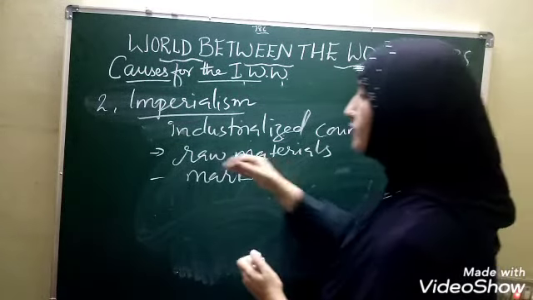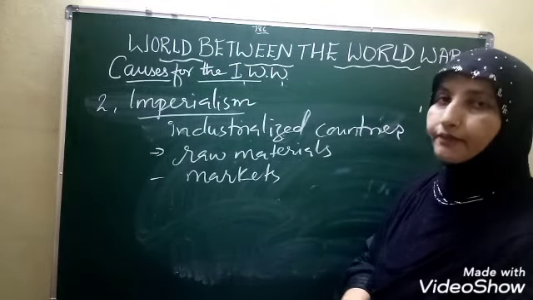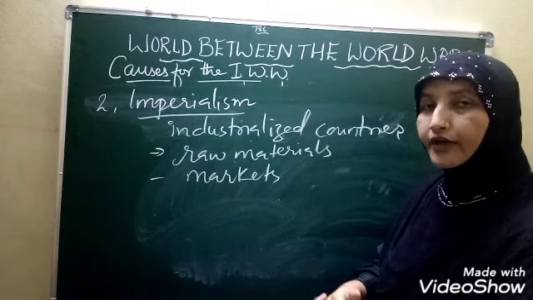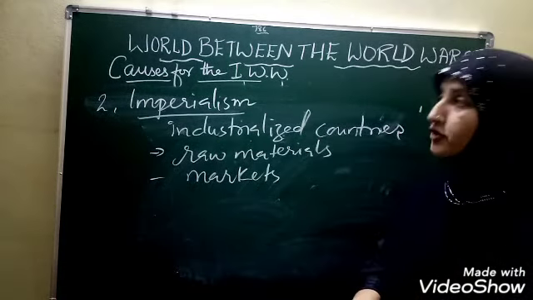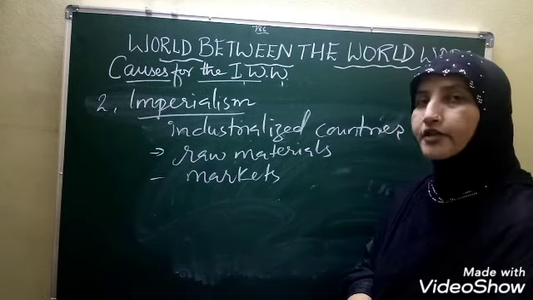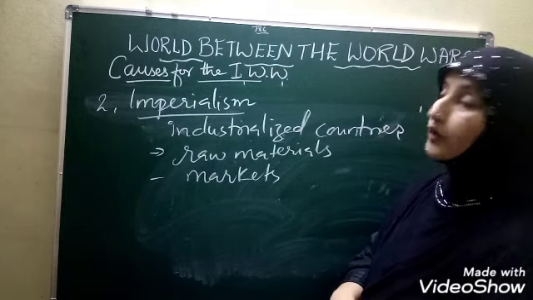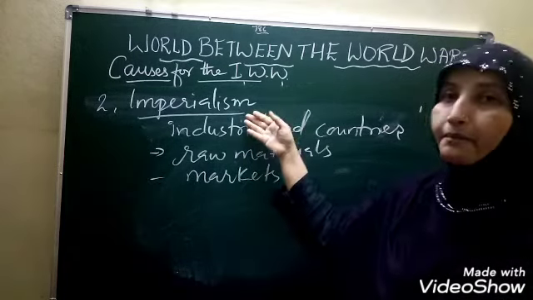To search for raw materials and markets, children, the people of the developed countries started moving from one country to another, from one continent to another. And when they moved, they found that the other countries were very weak and they could easily occupy them. That led to imperialism.